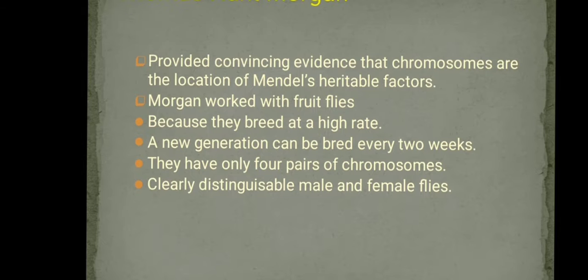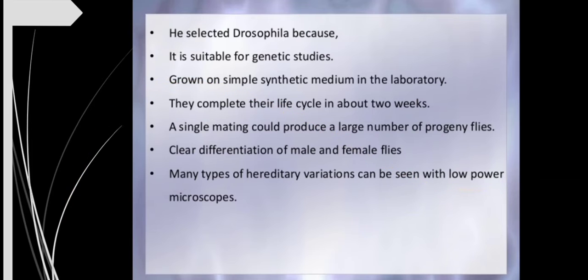They also have only 4 pairs of chromosomes, and the male and female can be easily distinguished by their external morphology.